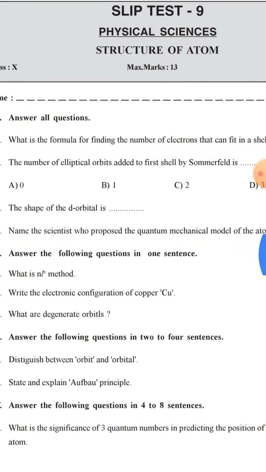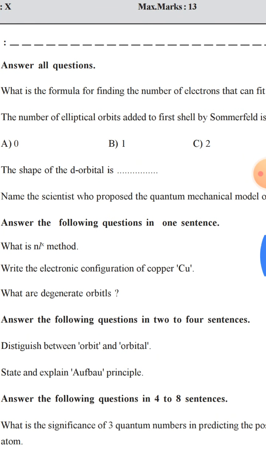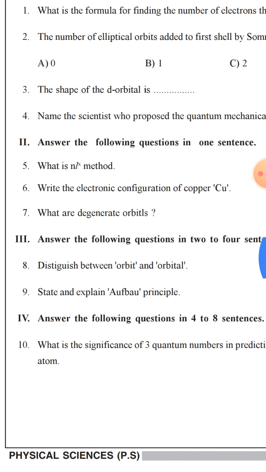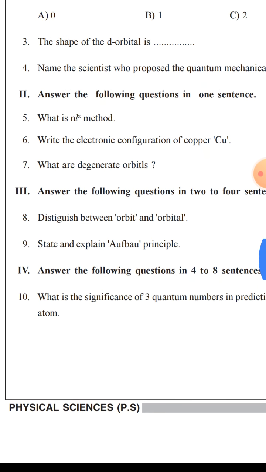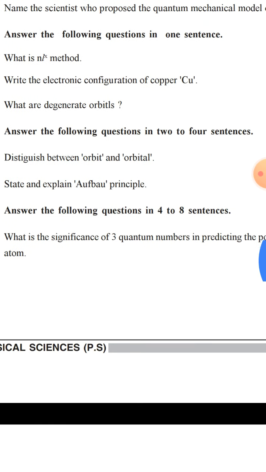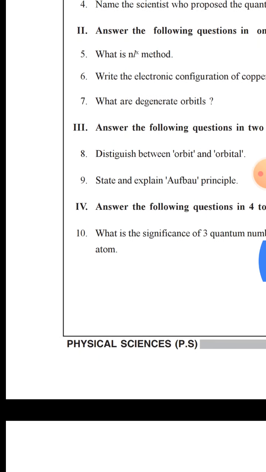Name the scientist who proposed the quantum mechanical model of an atom. What is the n+l method? Write the electronic configuration of copper. What are degenerate orbitals? Distinguish between orbit and orbital. State and explain Aufbau principle. What is the significance of 3 quantum numbers in predicting the position of electrons in an atom?